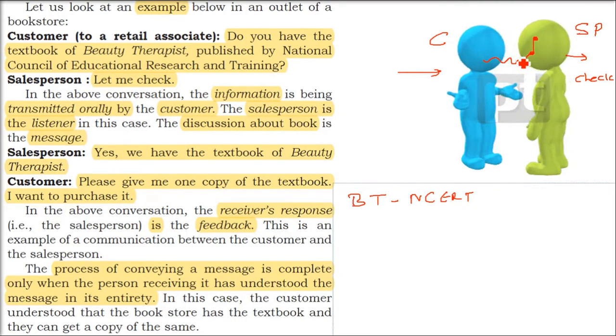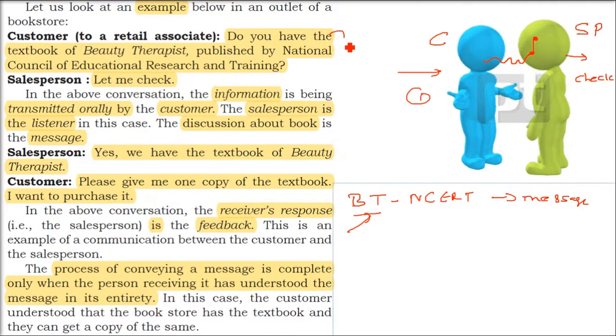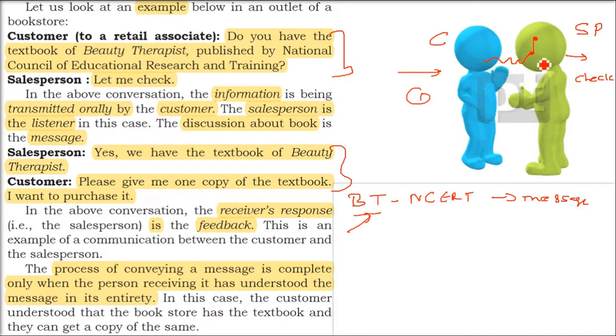By whom? The customer. Now who is the listener? The salesperson. And what about the message? The discussion about the book, that is Beauty Therapist, published by NCERT. Okay, these parties are involved. Now what will happen? The salesperson will come back and he'll say, yes, we have the textbook of Beauty Therapist. So this was the first conversation. Second conversation, salesperson is saying, yes, we have the textbook of Beauty Therapist.